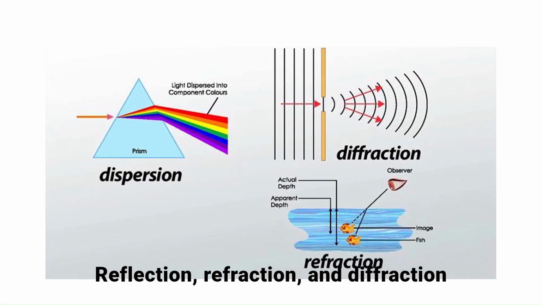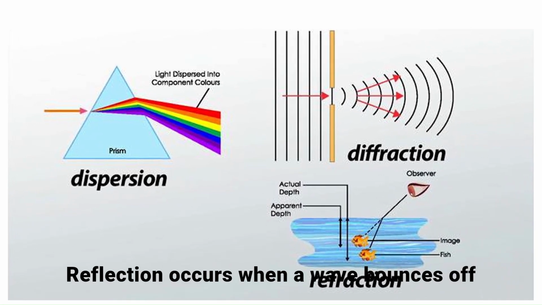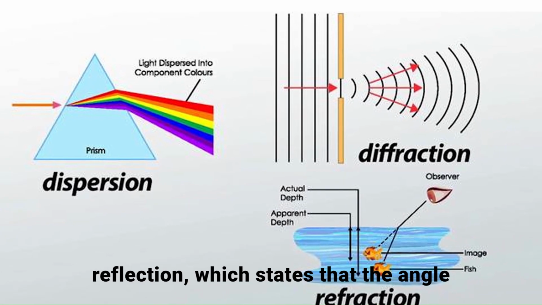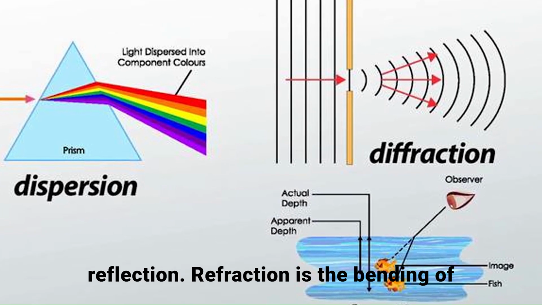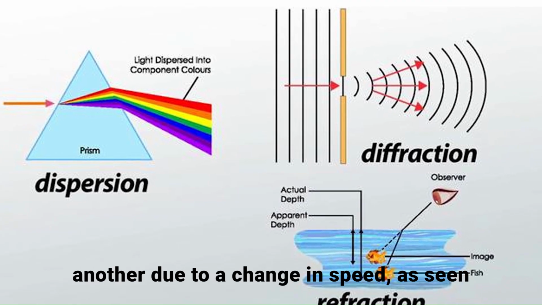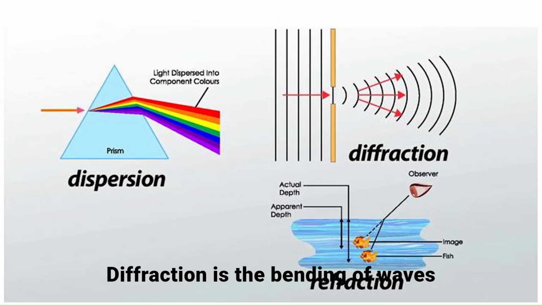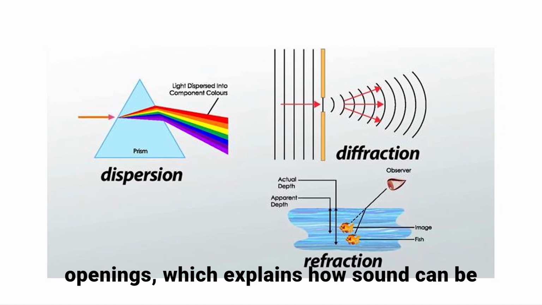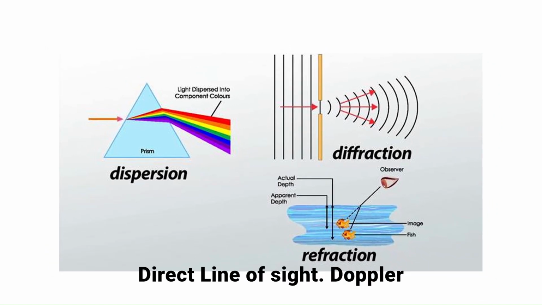Reflection, refraction, and diffraction are important wave phenomena. Reflection occurs when a wave bounces off a surface, following the law of reflection, which states that the angle of incidence is equal to the angle of reflection. Refraction is the bending of waves when they pass from one medium to another due to a change in speed, as seen in light bending when entering water. Diffraction is the bending of waves around obstacles or through small openings, which explains how sound can be heard even when the source is not in direct line of sight.